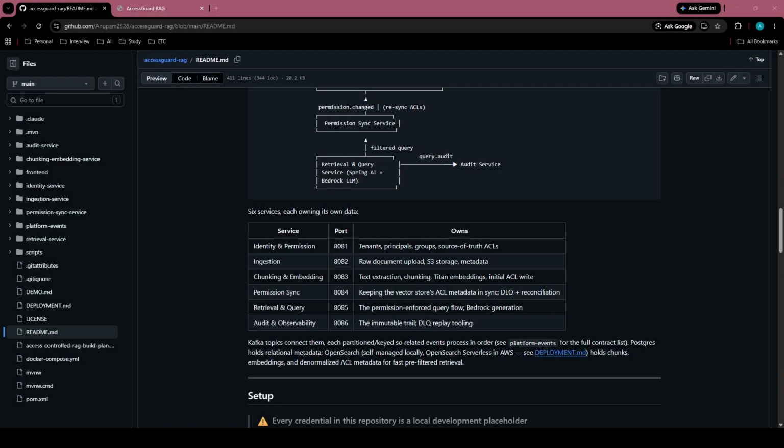6 services, 97 tests, a dead letter queue for failed permission syncs, and a reconciliation job that catches drift between Postgres and the vector store. Because Kafka guarantees delivery, it does not guarantee that your own consumer logic is correct. The code and the full write-up are linked below. If you are building RAG on private data, permissions can't be an afterthought.